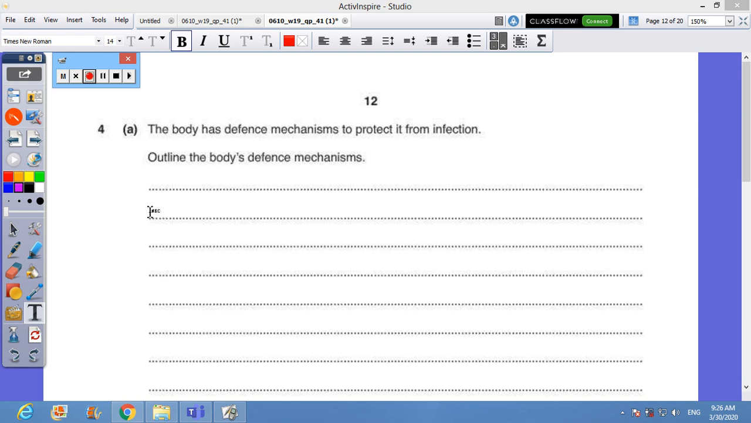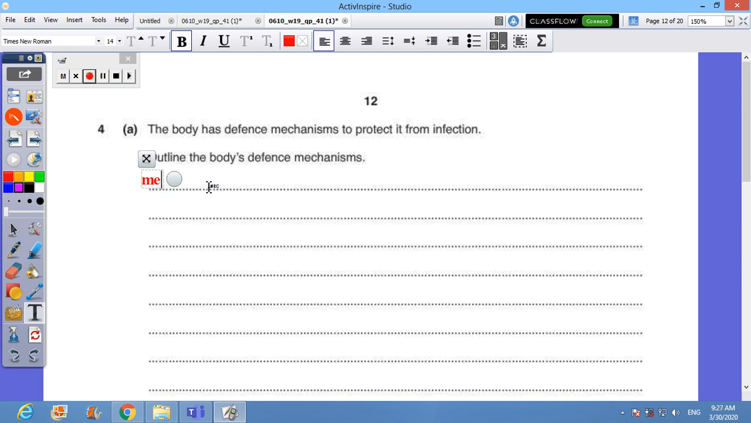Welcome back, and now we are doing question 4. It reads that the body has defense mechanisms to protect it from infections. Outline the body's defense mechanisms. You have 3 levels of defense mechanisms.